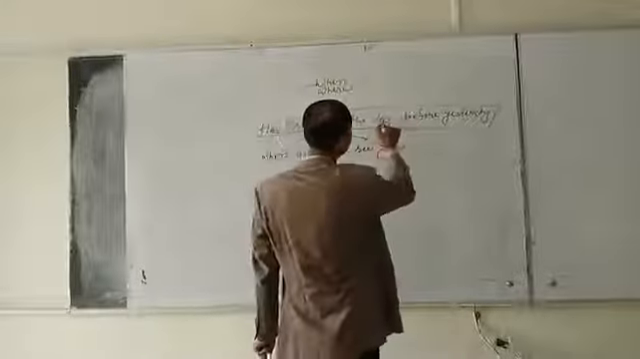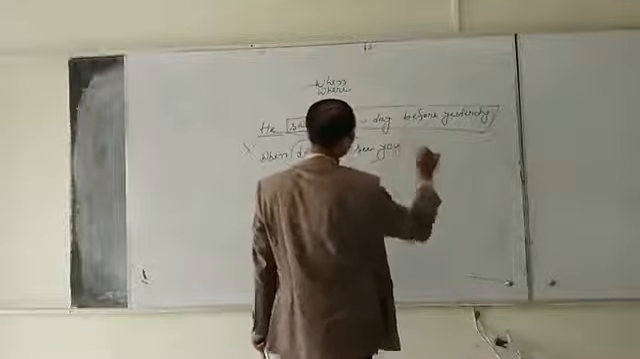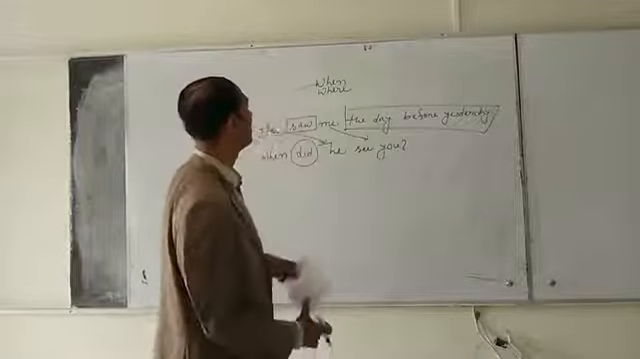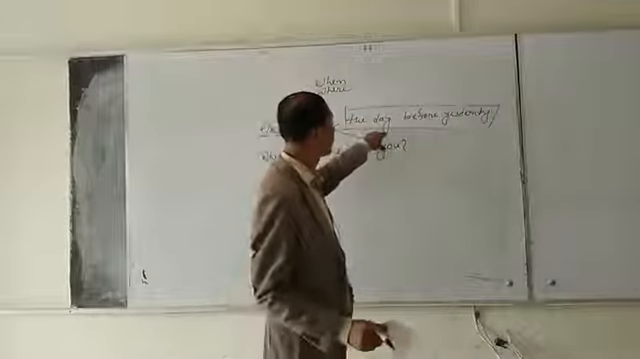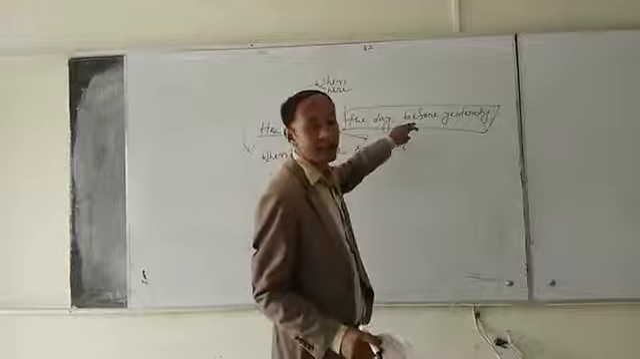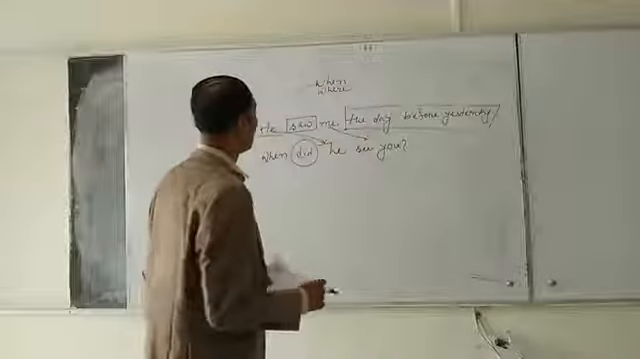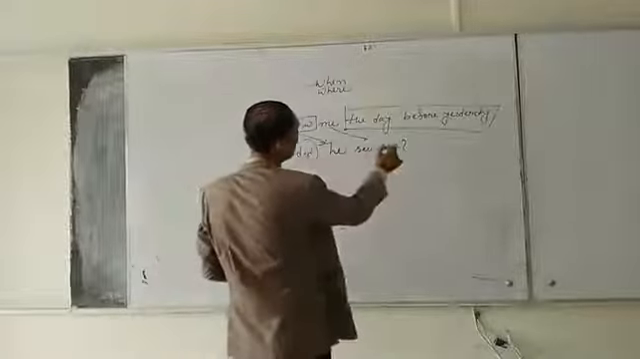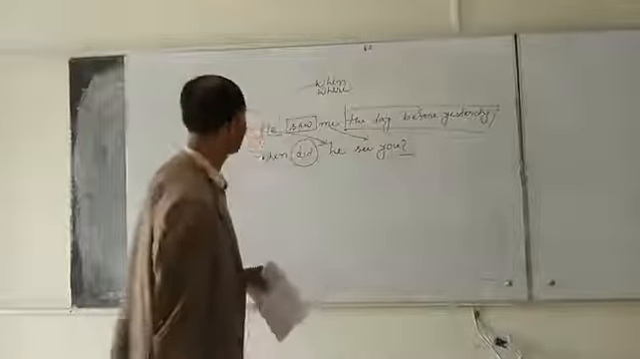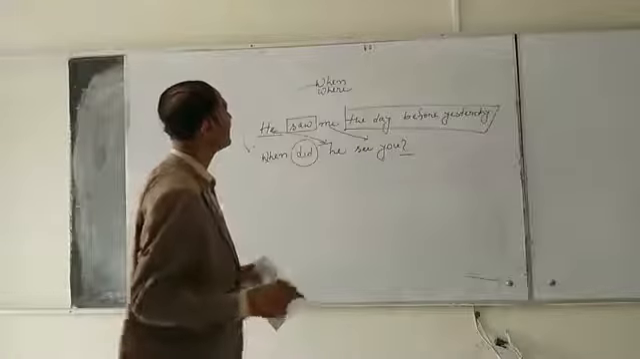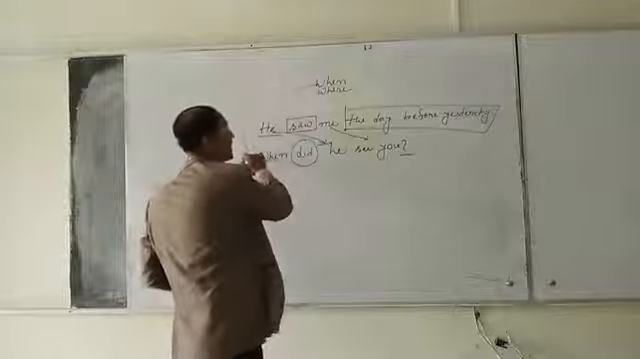And this information will not be given because when is replaced by the time. Okay? At the end of the sentence, we must use a question mark. Okay? When did he see you? This is the right answer.